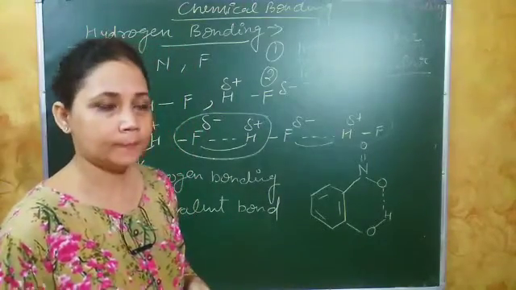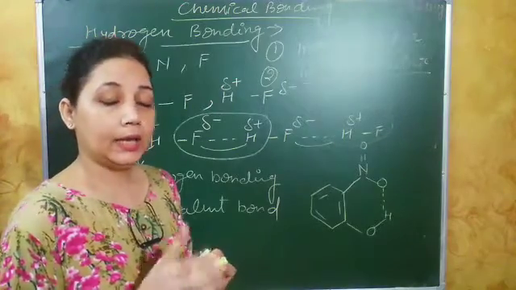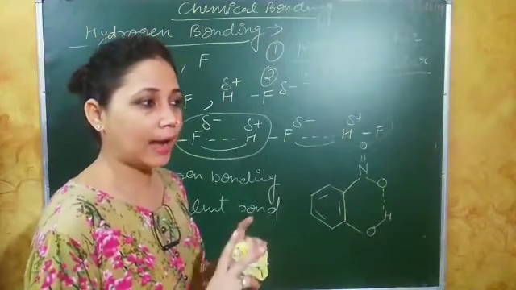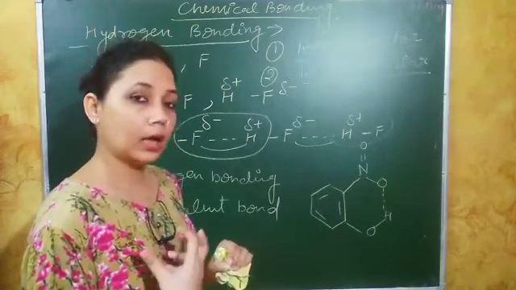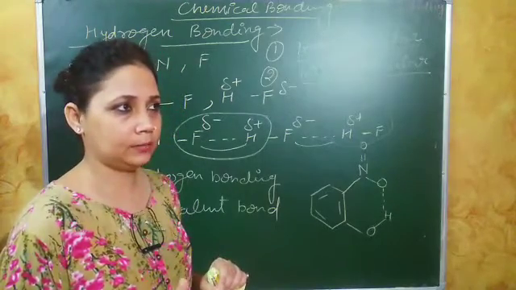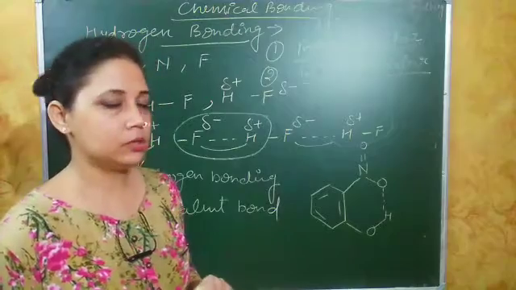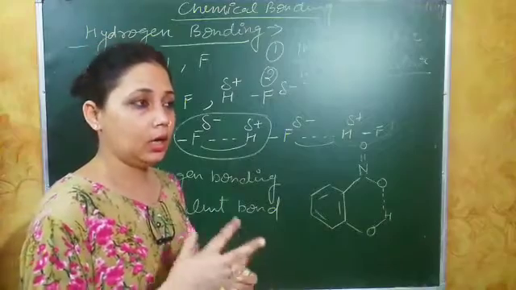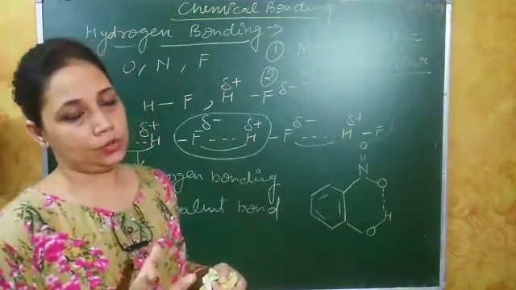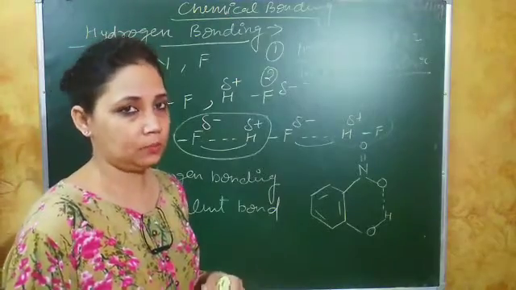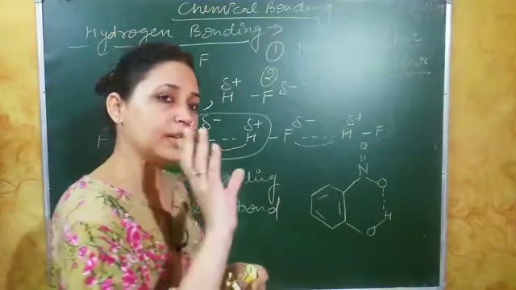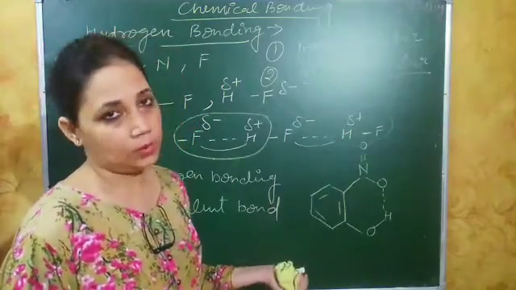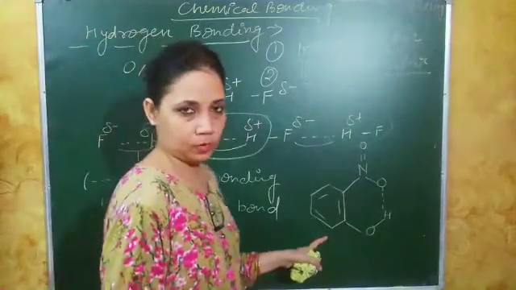Intramolecular hydrogen bonding is in the molecule, between two highly electronegative atoms. They can be oxygen, nitrogen, or fluorine also. Okay, so within a molecule, किसी मॉलिक्यूल के अंदर ही दो हाईली इलेक्ट्रोनेगेटिव एटम्स के बीच में जब हाइड्रोजन बॉन्डिंग होगी, हाइड्रोजन वहाँ बीच में मिडिल में प्रेजेंट होगा, उसी को हम बोलेंगे intramolecular hydrogen bonding. So this is an example of intramolecular hydrogen bonding.